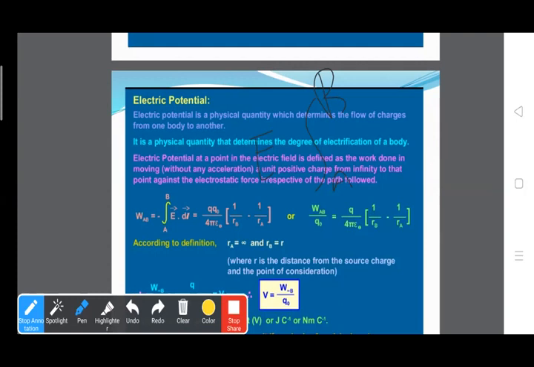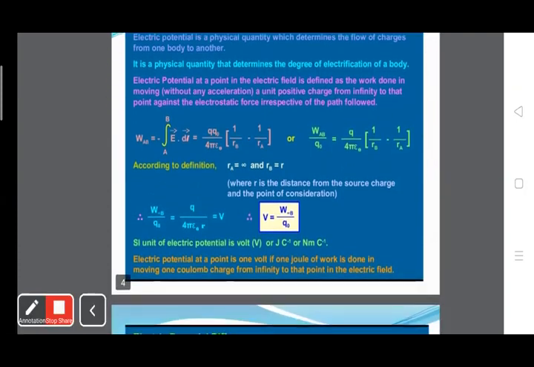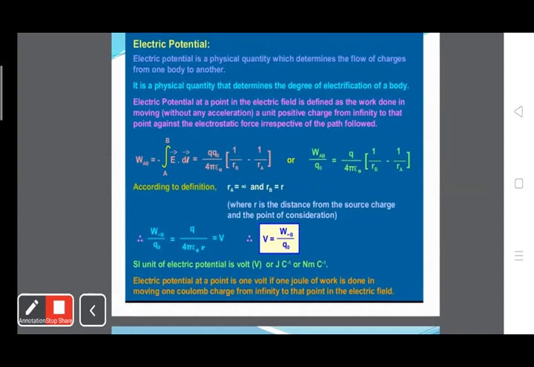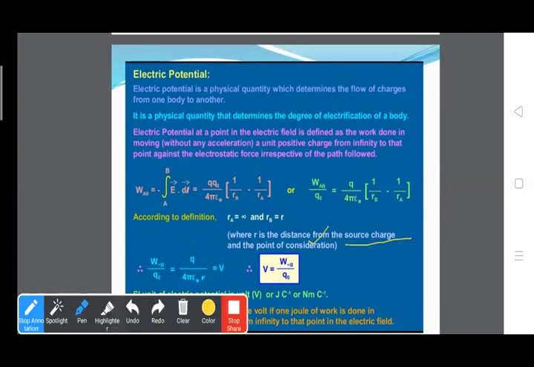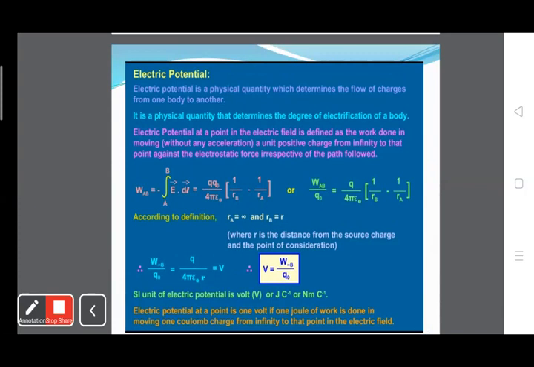Or we can write this as W_AB upon Q naught equals Q upon 4 pi epsilon naught times (1 upon RB minus 1 upon RA). And electric potential is given by work done per unit charge, which equals Q upon 4 pi epsilon naught r. So this is the formula of electric potential. Clear? The SI unit of electric potential is volt, or joule per coulomb.